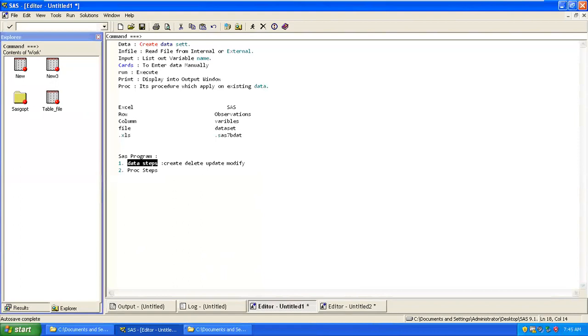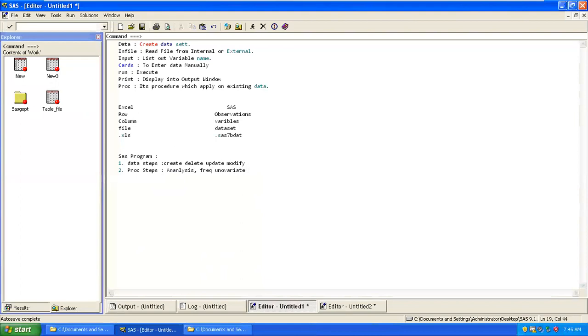When you have brought something into your system and you want to do analysis, then you will be using proc steps. Proc covers all your analysis. For analysis, we use frequency tables. We use univariate if I want to know about mean, median, mode, skewness, kurtosis, your histograms, and graphs.